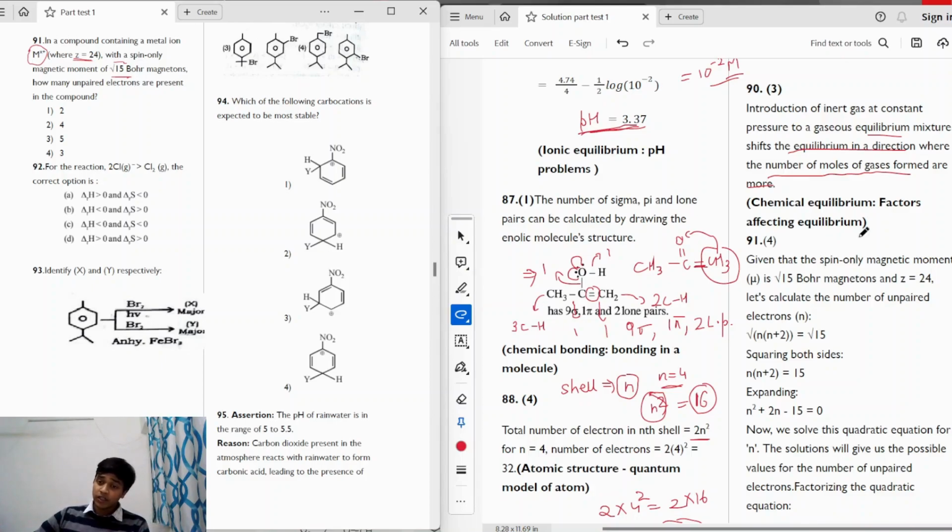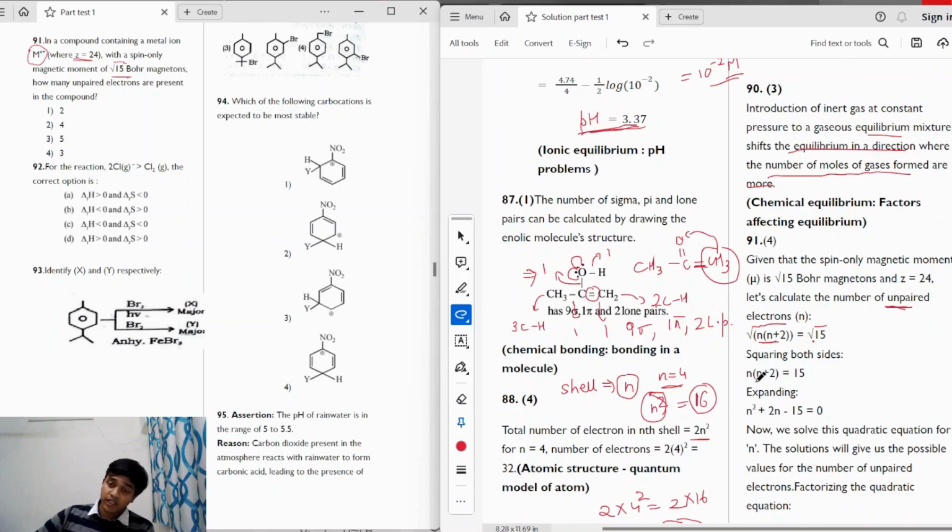For that, we need to know the formula for calculating the spin-only magnetic moment. The spin-only magnetic moment is given by the formula under root n multiplied by n plus 2, and that gives us the value for the spin-only magnetic moment. So if we find out the value of n here, we'll get the number of unpaired electrons, because n is the number of unpaired electrons.